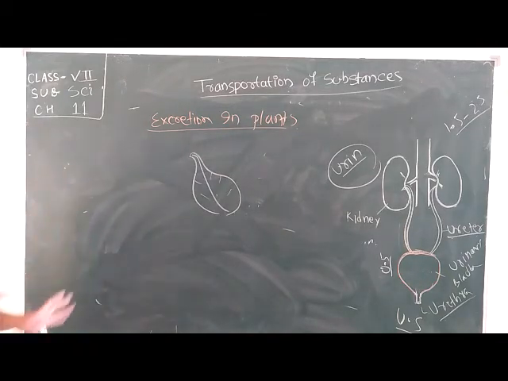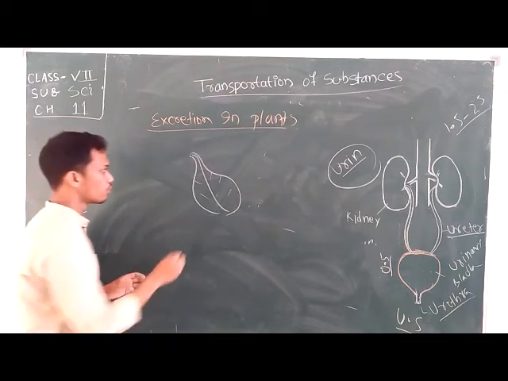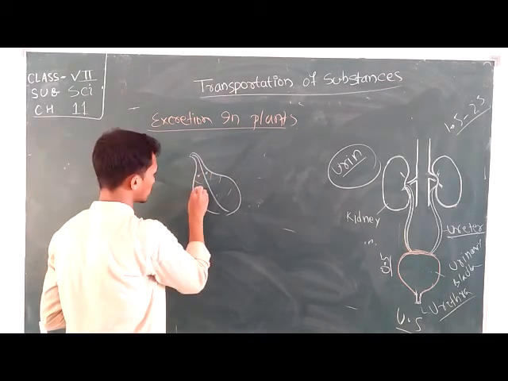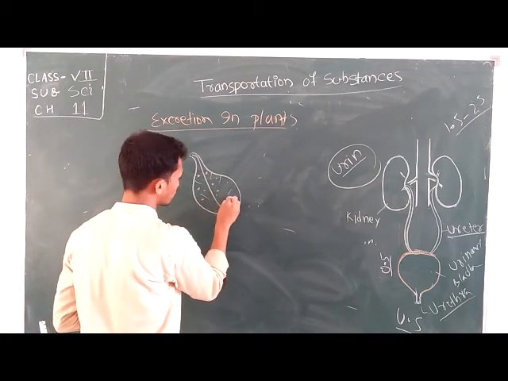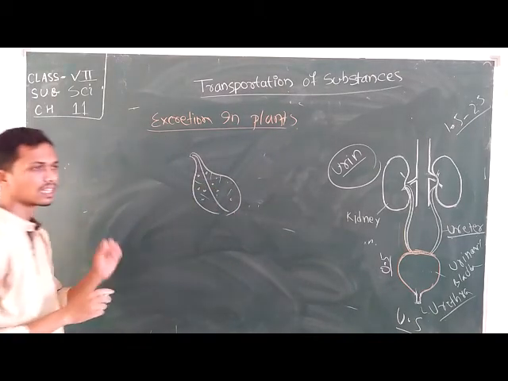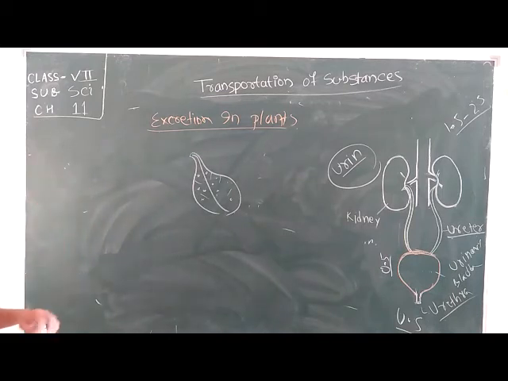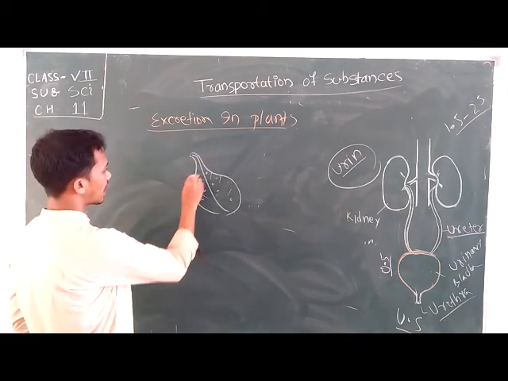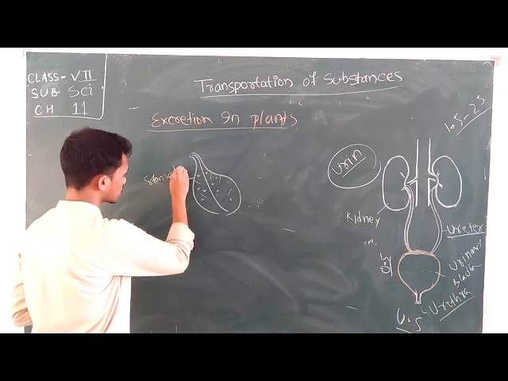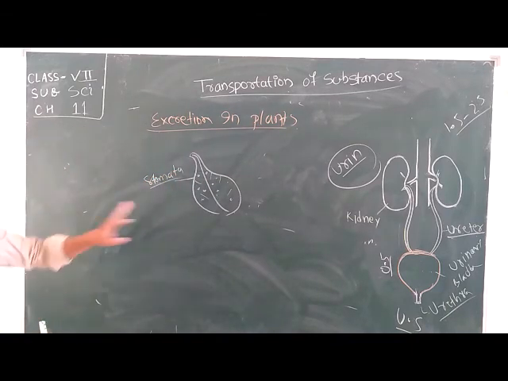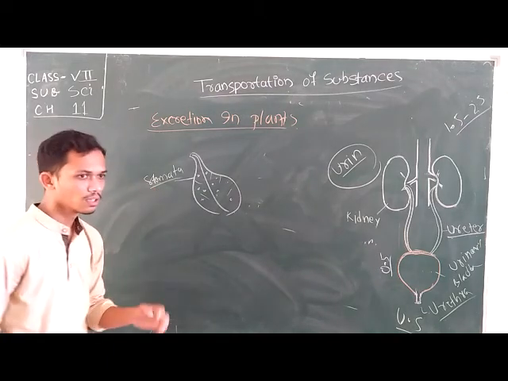Okay, so there is no special organ, but we can see various small pores present on the back side or the front side, the surface of the leaves. Okay, there are small teeny pores there. These pores are called your stomata. Yes, the small teeny pores present in the leaf surface are called the stomata.